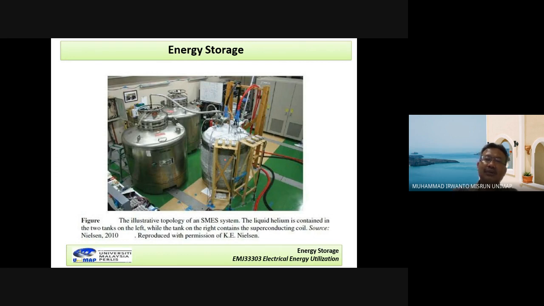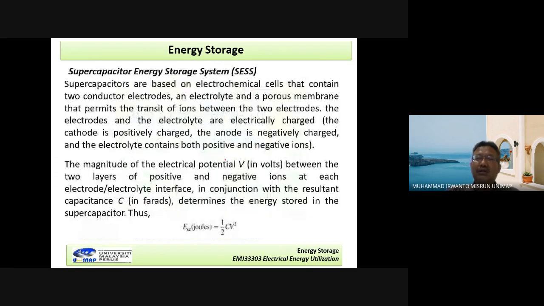Okay, and then the second type of electrical magnetic storage is the supercapacitor energy storage system. In this case, remember it is like a capacitor. In a capacitor we have an anode and a cathode here.